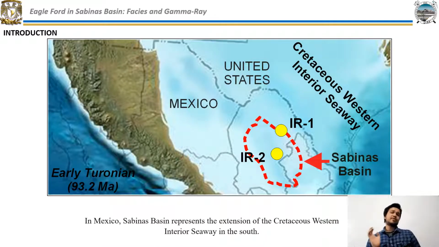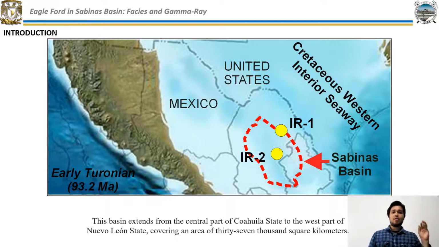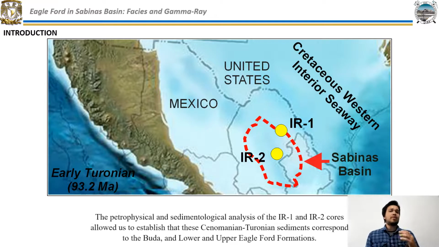In Mexico, Sabinas Basin represents the extension of the Cretaceous Western Interior Seaway in the south. This basin extends from the central part of Coahuila State to the west part of Nuevo León State, covering an area of 37,000 square kilometers. The petrophysical and sedimentological analysis of the IR1 and IR2 cores allow us to establish that these Cenomanian-Turonian sediments correspond to the Buda and Lower and Upper Eagle Ford formations.